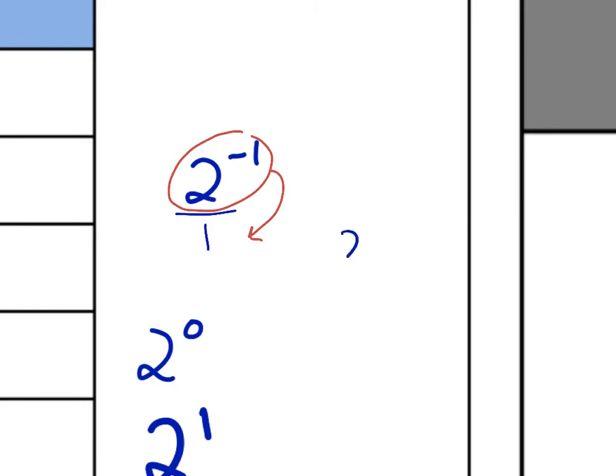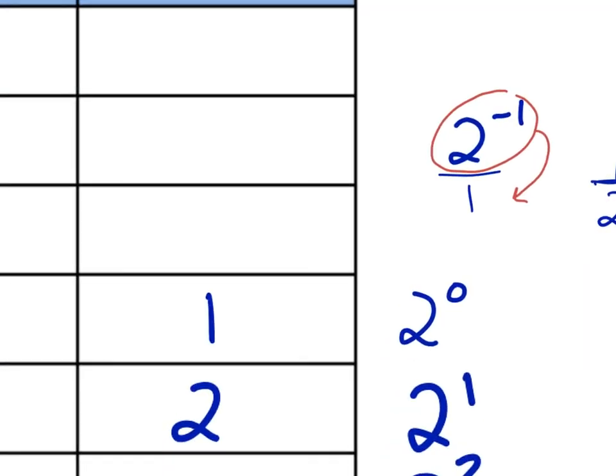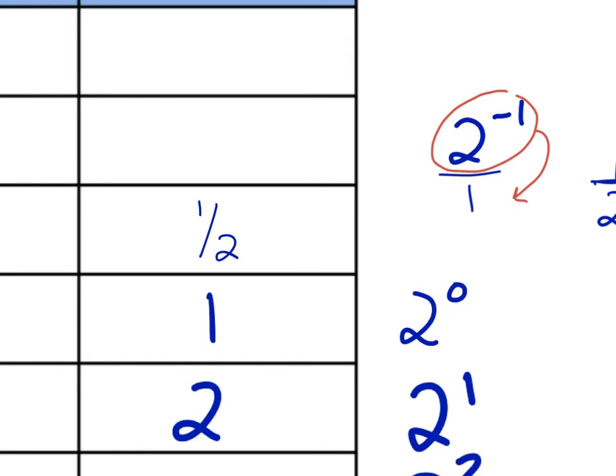And so the 2 lands now at the bottom, and it changes to a positive 1. There's still a 1 as a placeholder on top. And so this becomes 1/2. Okay? And look, that follows our pattern. 1 cut in half is 1/2.